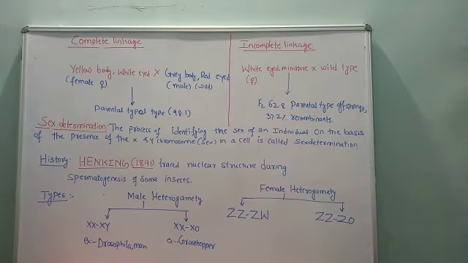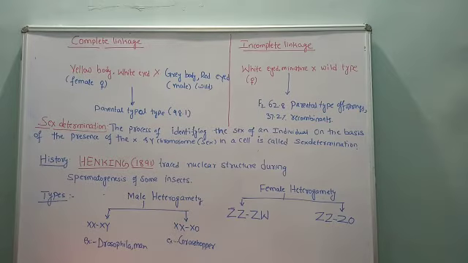Let me define what heterogamety is. It is a condition where the male is heterogametic. It means the male possesses two types of gametes. Hetero means two kinds, dissimilar kinds. Which are the two types of gametes?